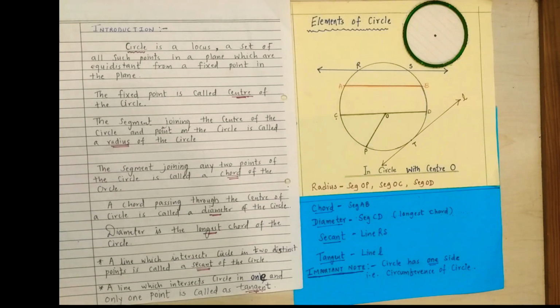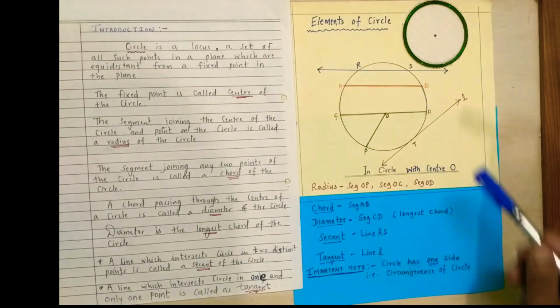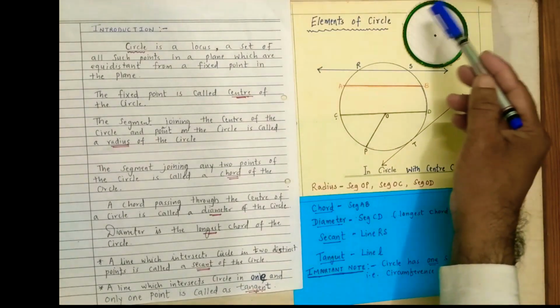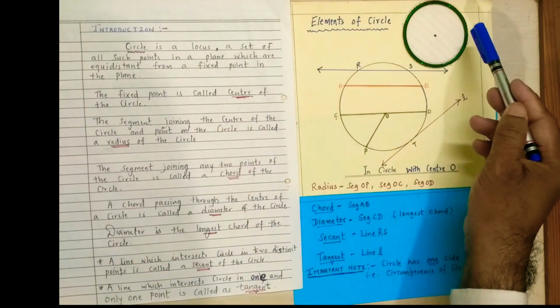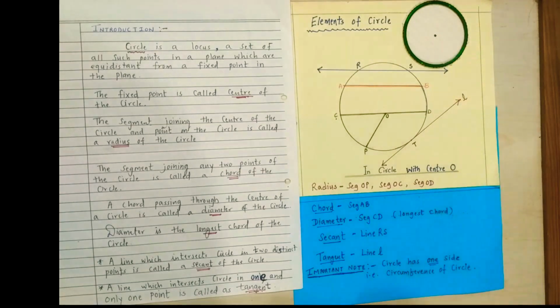Now, one very important note. Does the circle have any sides? Yes, a circle has one side, that is the circumference of the circle. It's a very important point that a circle has only one side, which is called the circumference of the circle.